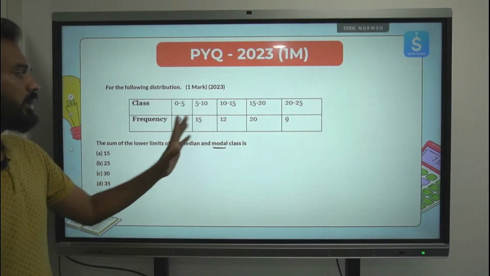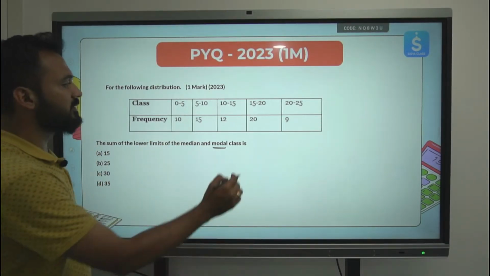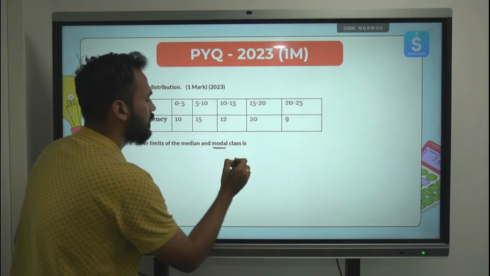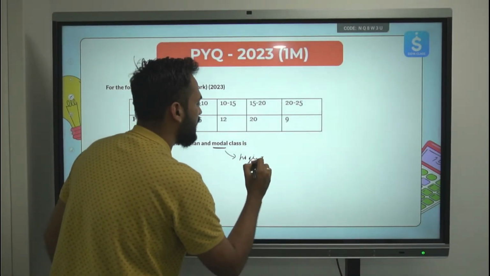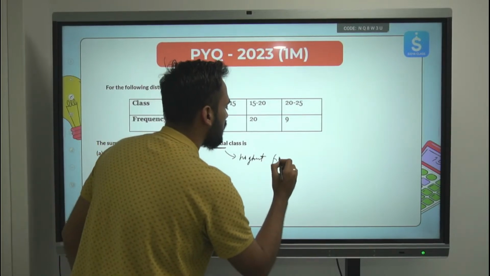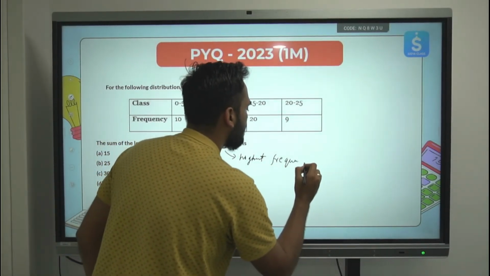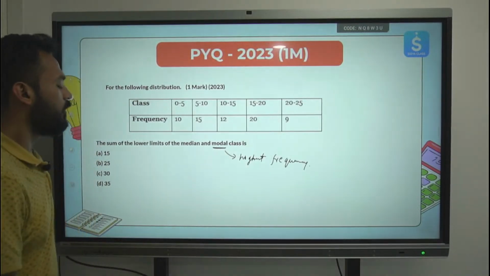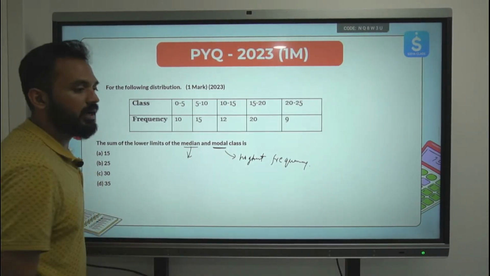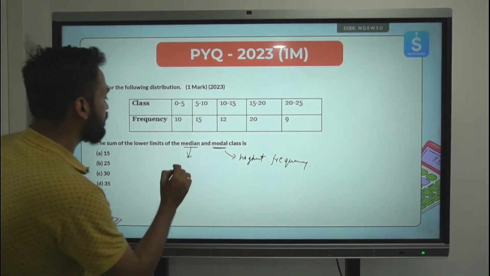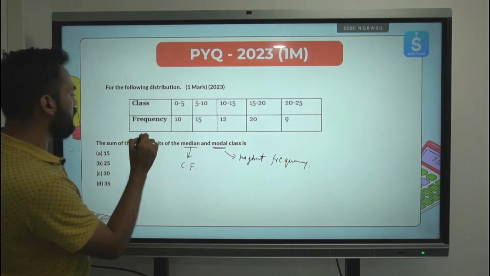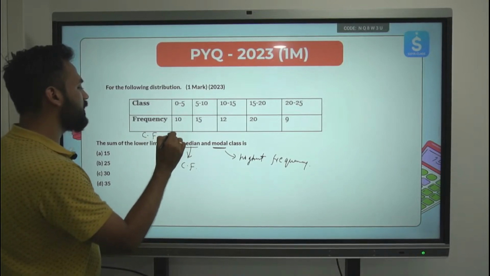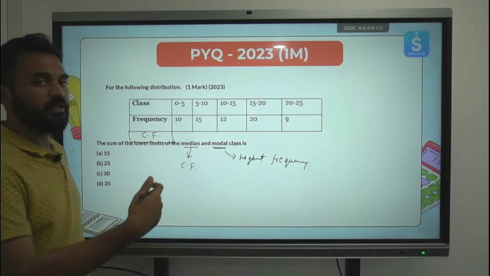For the modal class, it is very easy. We just need to look at the frequency. The modal class has the highest frequency. Which class is having the highest frequency? That will be the modal class. For the median class, we need to find out the cumulative frequency. So let me write down the cumulative frequency over here itself. Cumulative frequency is found out by adding the frequencies.